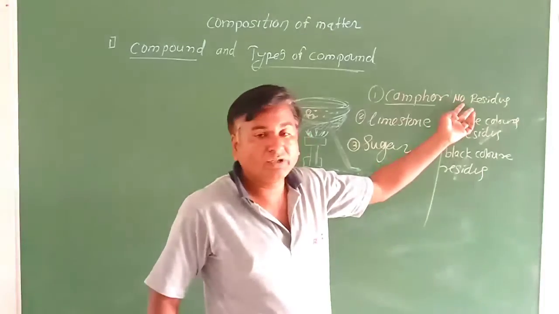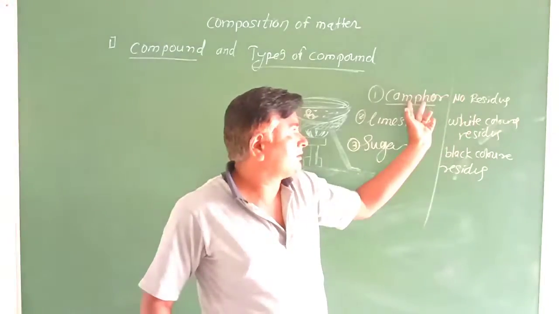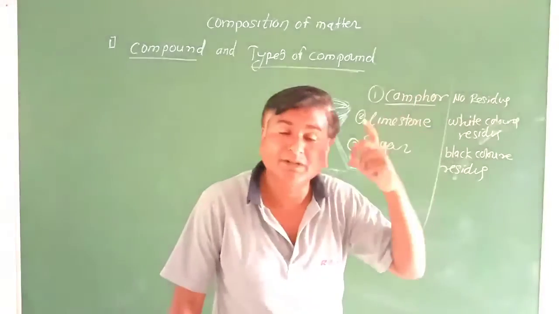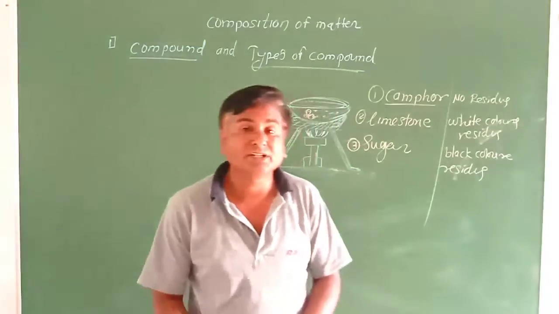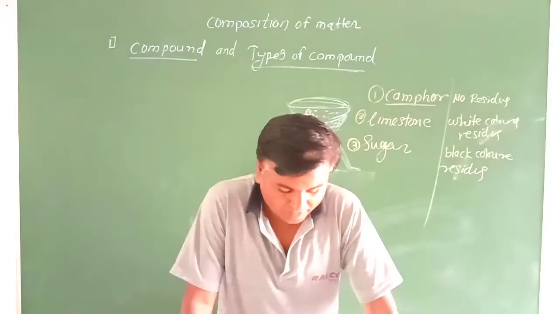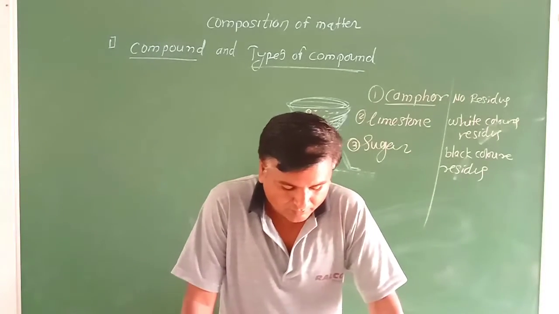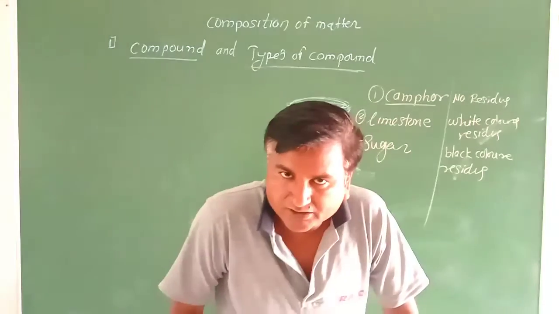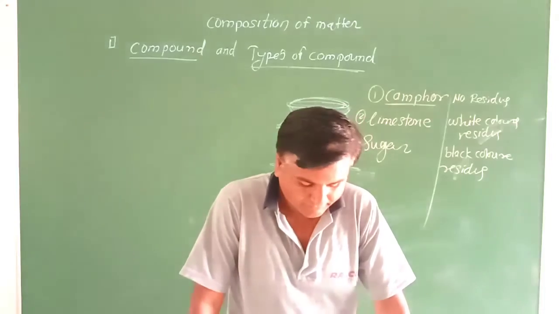Here no residue is found, meaning the combustion of camphor takes place properly. Those substances do not burn properly.